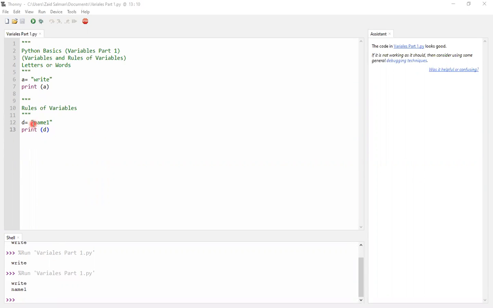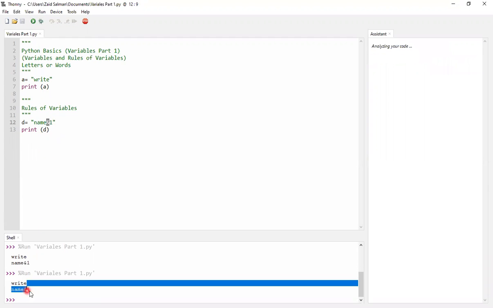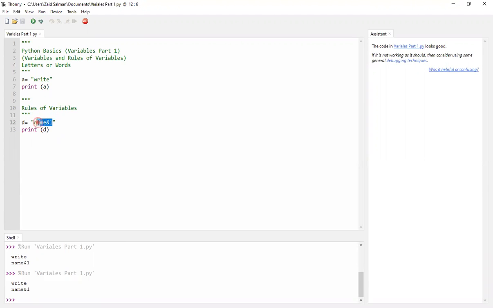That means in the variable name we can only have alphabets and numbers. The value, "name and 1", is not a letter or a number, but when I run it, it'll still come out as name and 1. Why? Because we can keep other icons and stuff in the information, but the variable name can only have alphabets, letters and numbers.